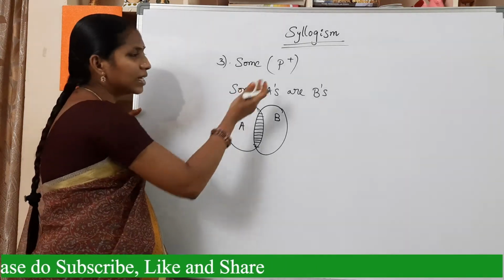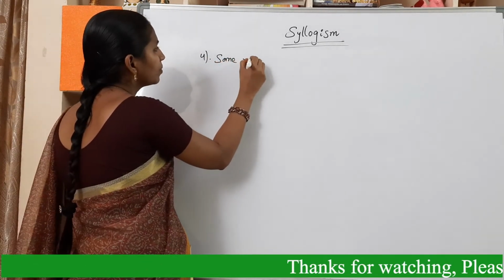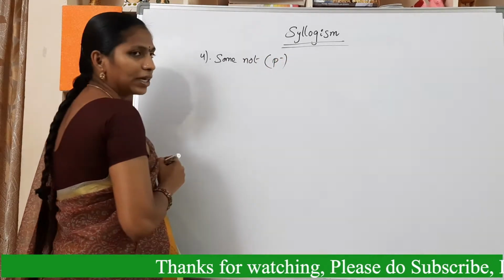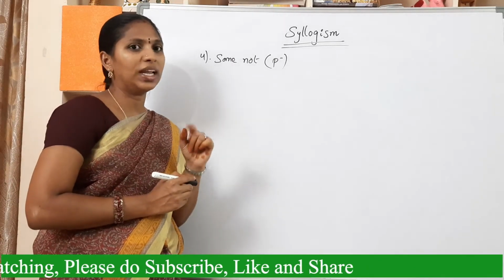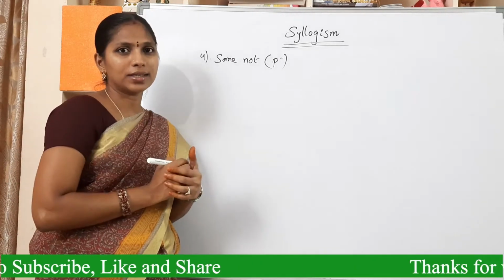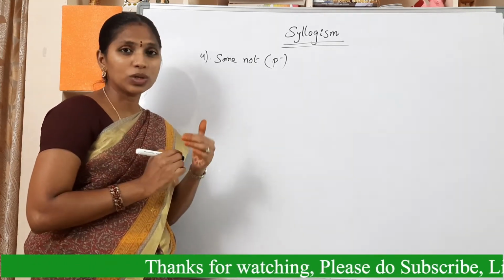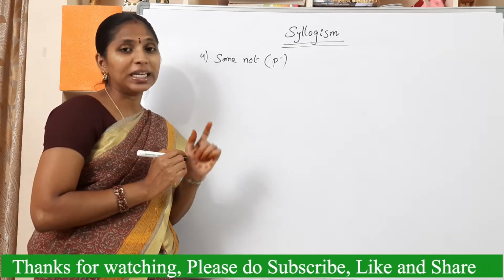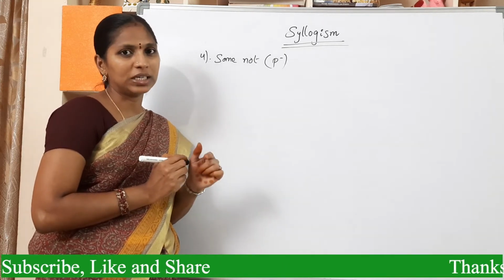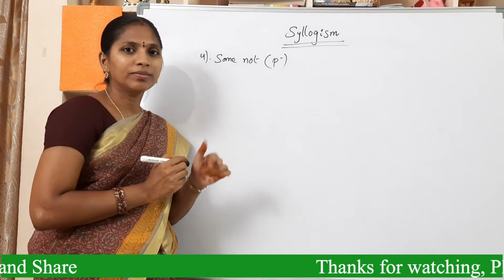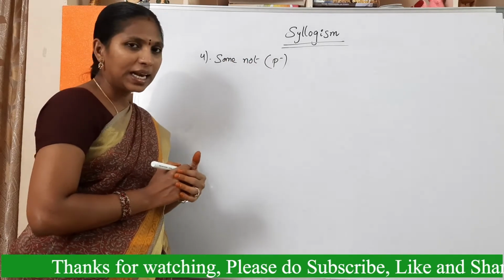Next, coming to the fourth one, that is some not, particular negative. In the third one, that is some, particular positive, we can conclude only one, that is some B's are A's. We can't conclude some A's are not B's and some B's are not A's because those are negative. But the statement is particular positive. If any one of the statements is particular positive, then conclusions must be positive. But here see, some not is a particular negative.